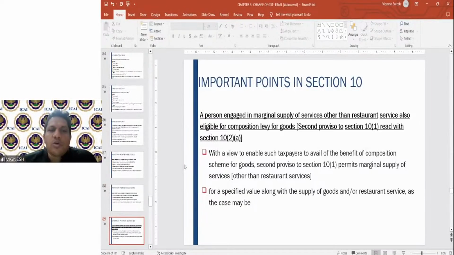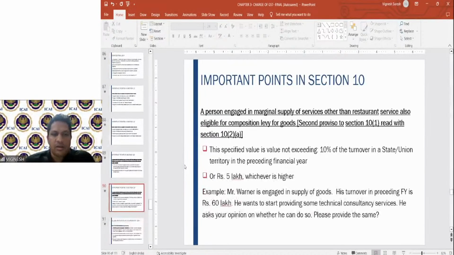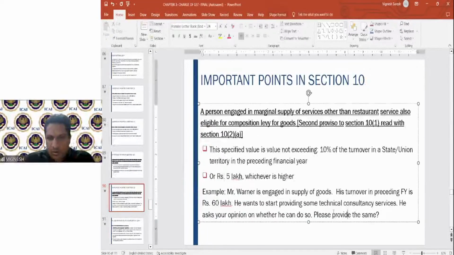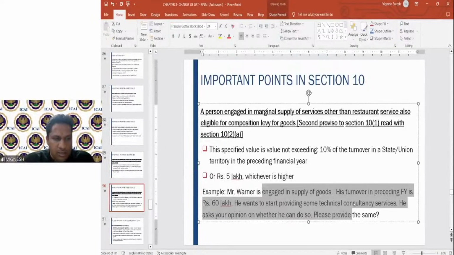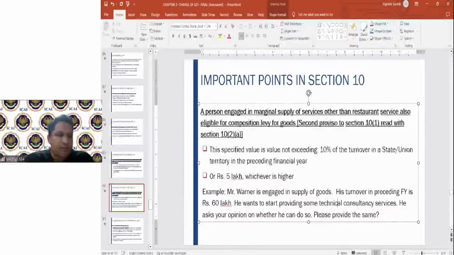Other than services, who is eligible for composition levy, a specified value can be covered. You have to look at the preceding year's turnover if it is given. 10% of the turnover in the preceding financial year or 5 lakhs, whichever is higher, has to be taken into consideration. Example, Mr. Warner is engaged in the supply of goods. His turnover in the preceding financial year is 60 lakhs. He wants to start providing some technical consultancy. He asks your opinion whether he can do so. Can he provide it first of all? If he can, what is the limit to be taken into consideration?